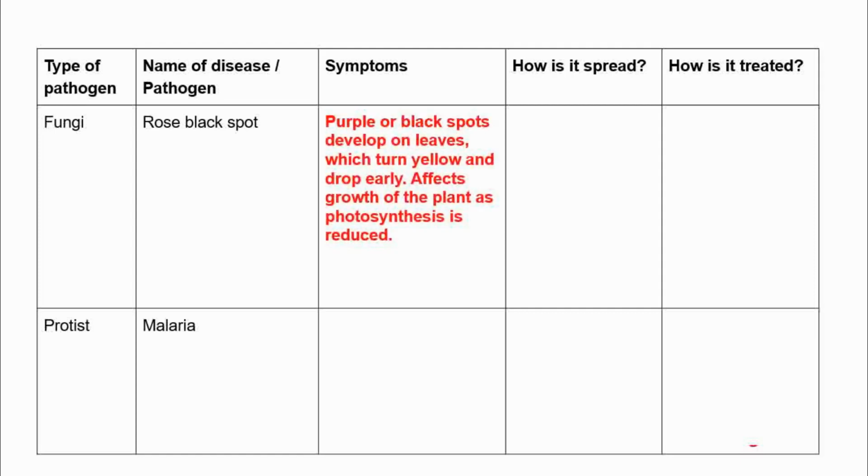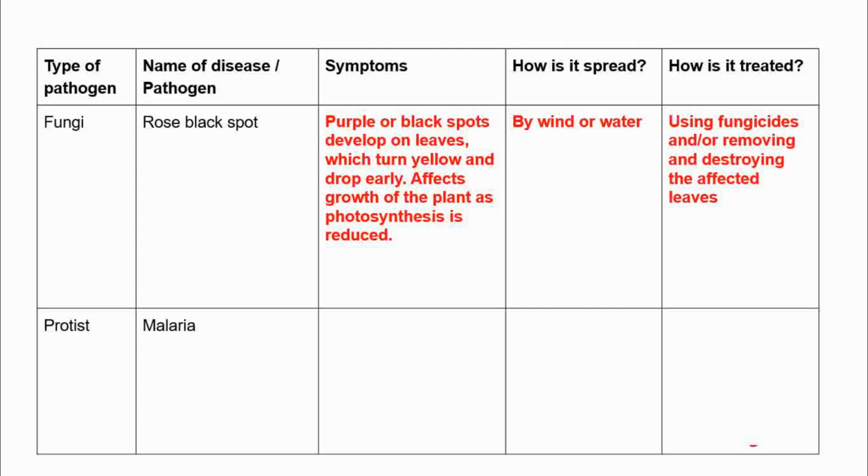All right, now as it relates to the fungi and the protists, you need to know about the rose black spot. Come on, GCSE science. So symptoms include purple or black spots which develop on leaves, which can then turn yellow and then they fall off, and then it is spread through wind and water, and it is treated using fungicides.